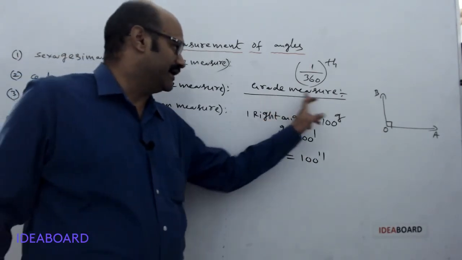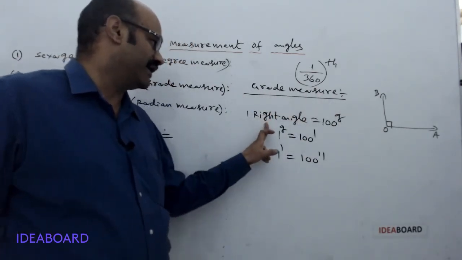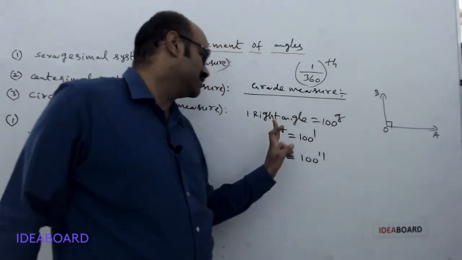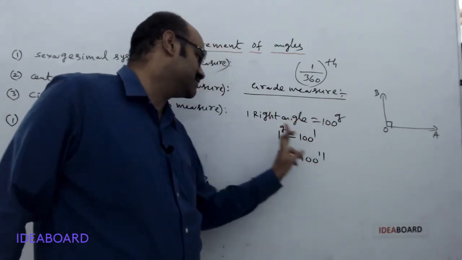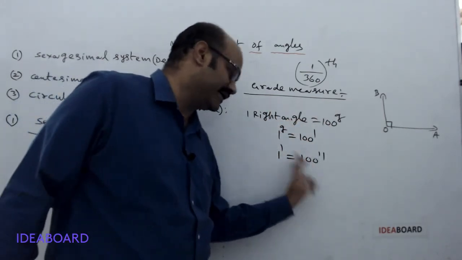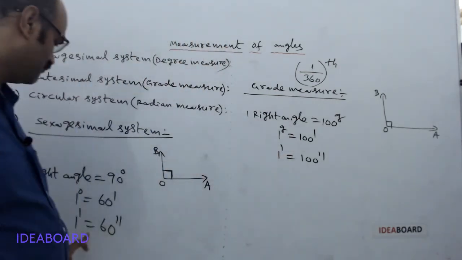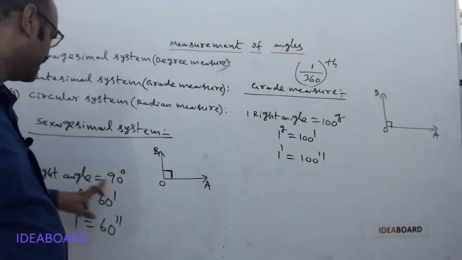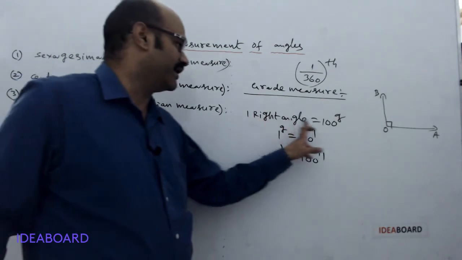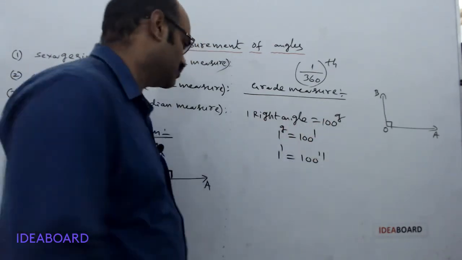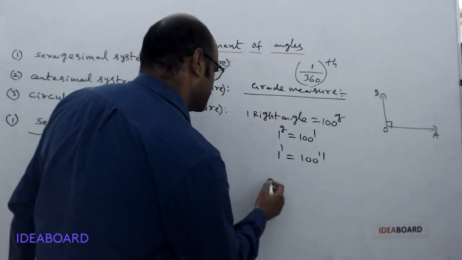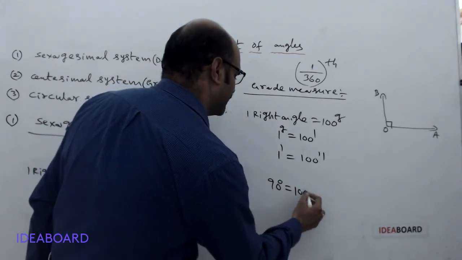So in the grade measure we have one right angle equal to 100 grades, one grade equal to 100 minutes, 1 minute equal to 100 seconds. Now from these two we can verify that one right angle equals 90 degrees and also one right angle equals 100 grades, so we can write 90 degrees equal to 100 grades.